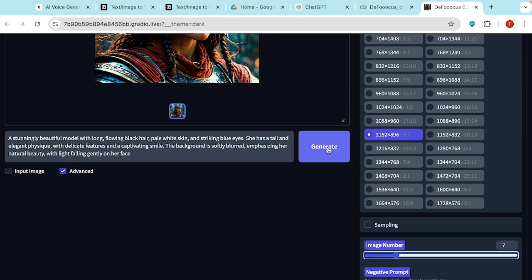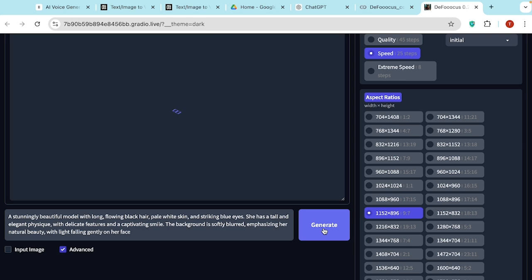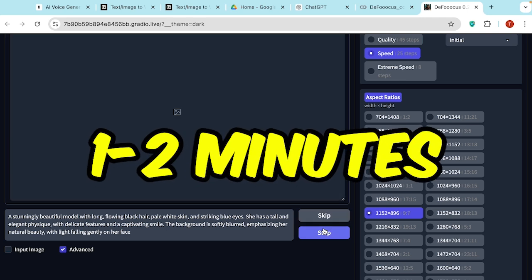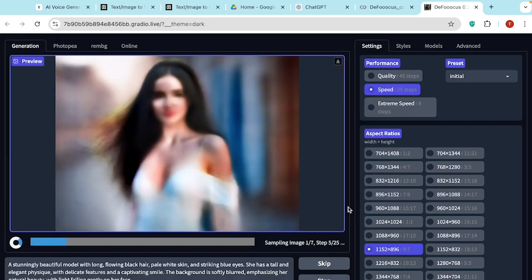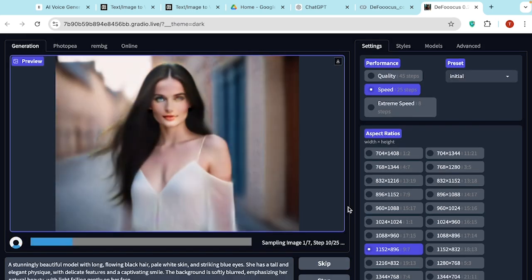After that, once you set your settings, all you have to do is click on generate, and this will take approximately 1 or 2 minutes. Within 1 or 2 minutes, our pictures will be ready. Now you can see that according to our prompts, Fooocus is trying to generate pictures for us.